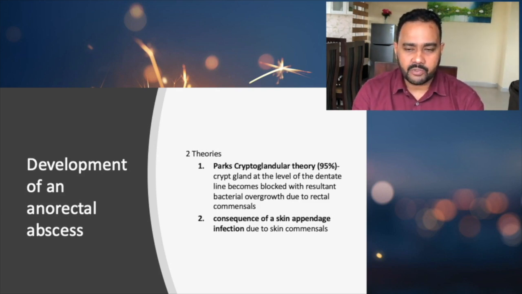But when skin commensal cells cause an anorectal abscess or a perianal abscess, that is very unlikely to cause fistula formation. So with organisms, you can predict whether the patient will develop a fistula later on or not. That is the most important clinical implication according to these theories.